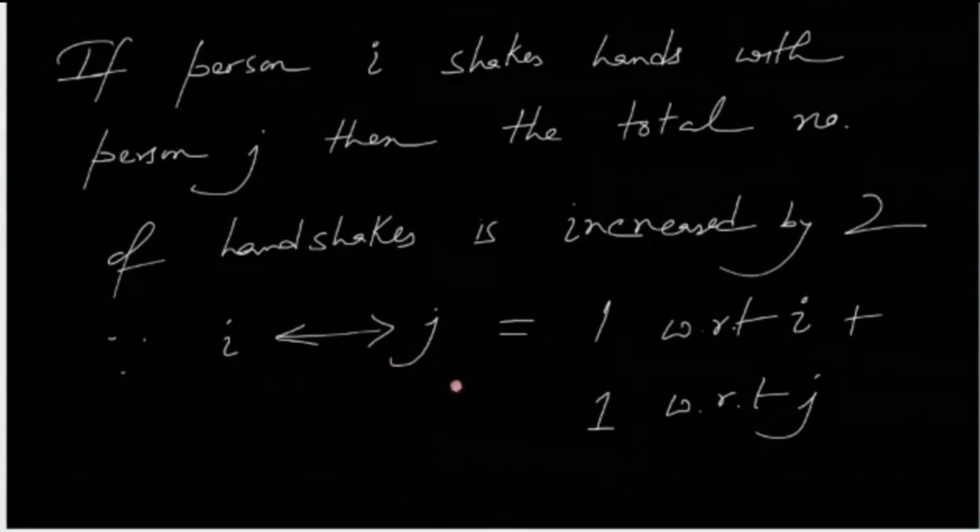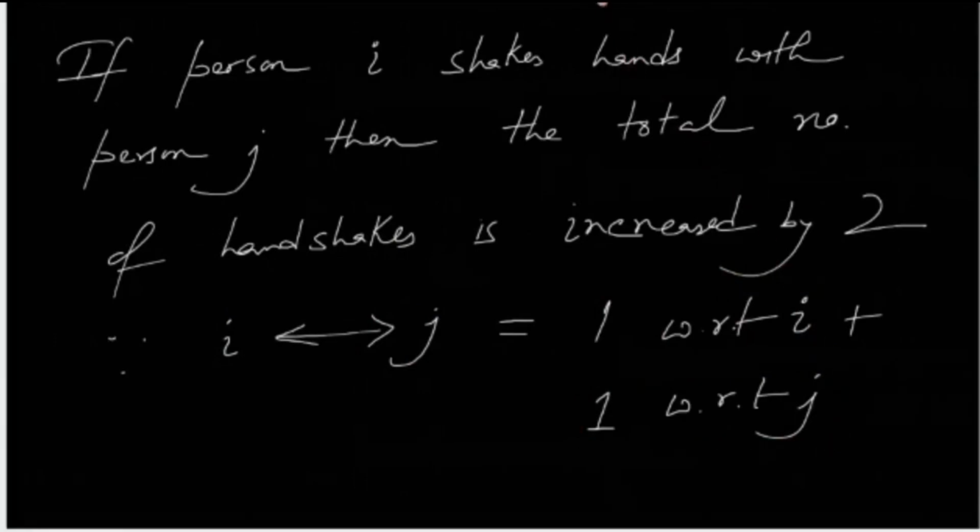If I and J shook hands among them, then it's going to be 1 with respect to I plus 1 with respect to J, because I informs this handshake from his or her perspective, and the same thing is done from J's perspective. So every handshake is basically informed exactly twice.